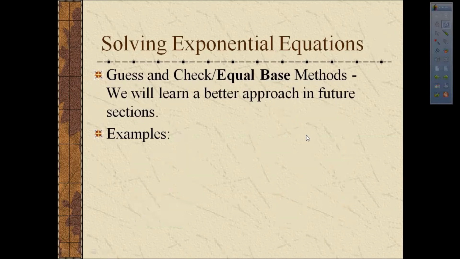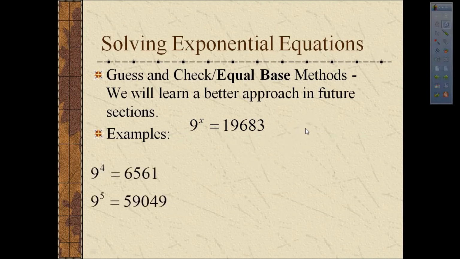Let's now talk about what I call the equal base method. We're going to start with 9 to the x equals 19,683. We could try our guess and check method again. And what I notice is that 9 to the fourth power is too small, but 9 to the fifth power is far too big. 9 to the fourth power at least seems closer to 19,000 than 9 to the fifth power. So we might think that the answer is probably closer to 4 than to 5.